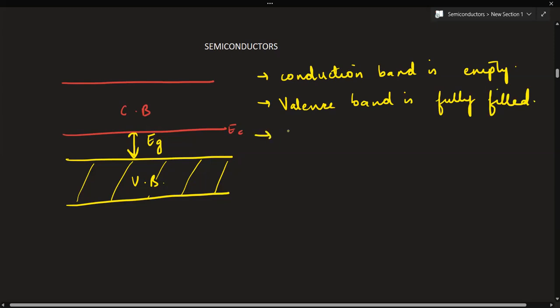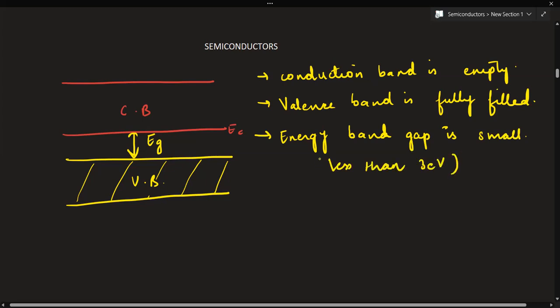Now see, the only difference from an insulator is the energy gap. So is the energy band gap small or large? Small. This energy band gap is small, and it is less than 3 electron volts.